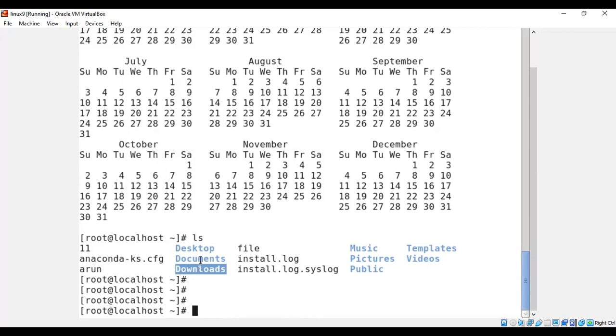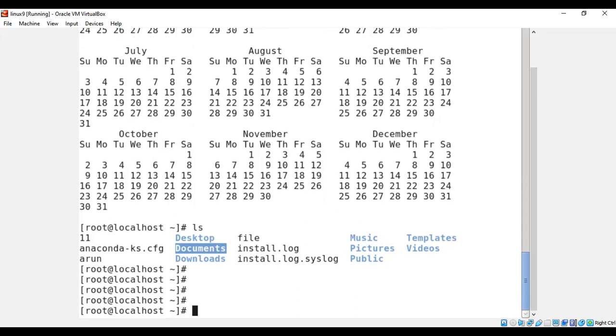Okay. In any interview or anywhere, if someone asks how you differentiate which is the file and which is the directory, don't tell this color combination. This is just for your understanding, since it's the first day of the first unit, so I will not go into more technical detail. That is why I'm telling it with the color combination. Got it? The next one we are going to see.